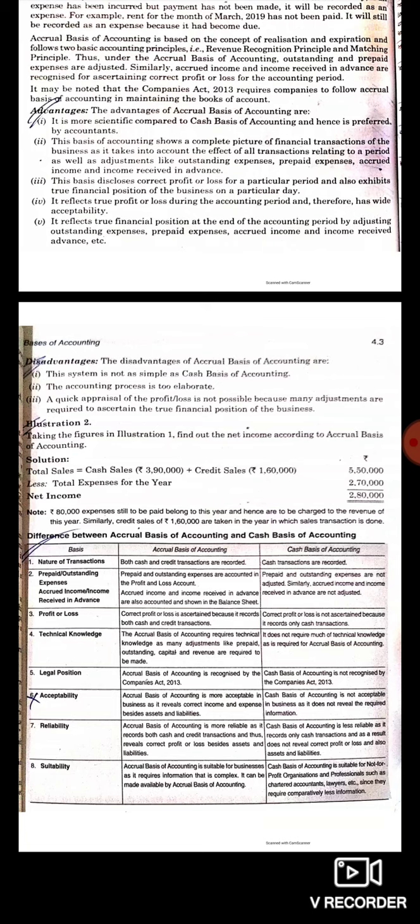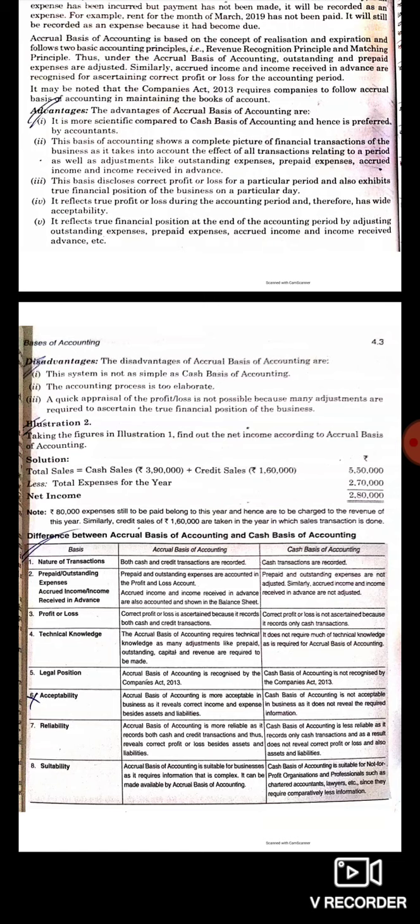But in case of cash basis of accounting, all these transactions will not be recorded, means outstanding expenses and prepaid expenses will not be given any treatment under cash basis of accounting. Third one is, correct profit or loss can be calculated only in case of accrual basis of accounting. But in case of cash basis of accounting, it is not possible to calculate accurate profits because outstanding expenses, prepaid expenses are not given any treatment.